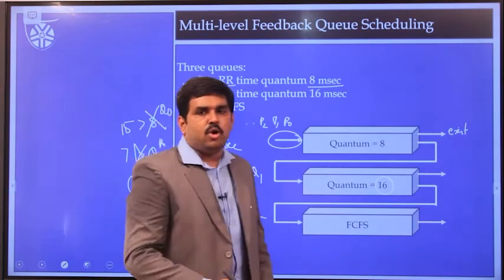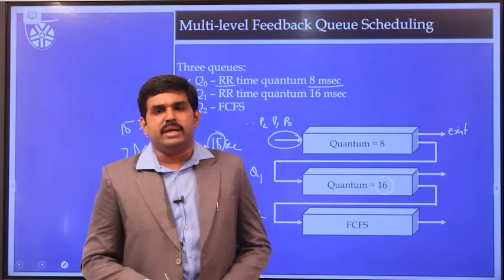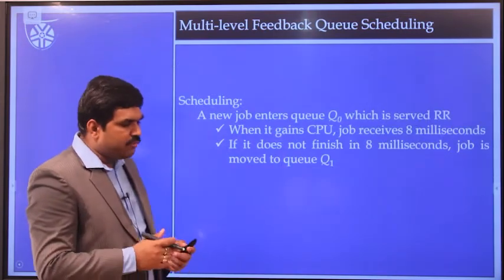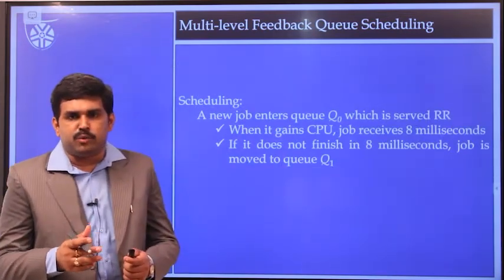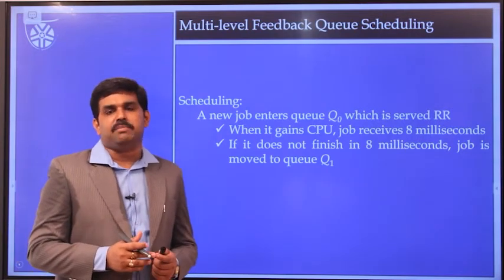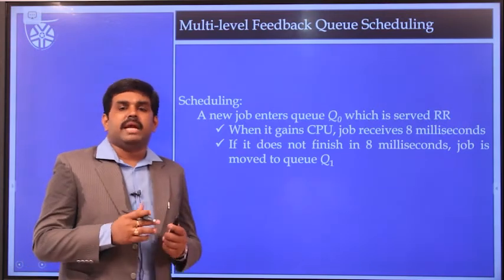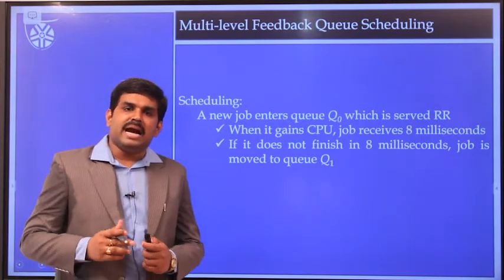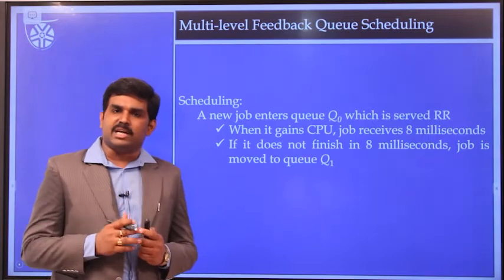Okay, students? Hope you are very clear about the feedback queue scheduling algorithm. As said earlier, first of all, any process enters the Q0 queue. In the Q0 queue, we allocate the CPU for 8 seconds of time. Within the 8 seconds, either the process completes the execution, otherwise it will be moved to the second queue called Q1.